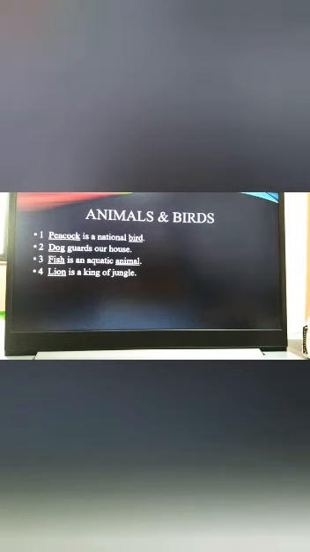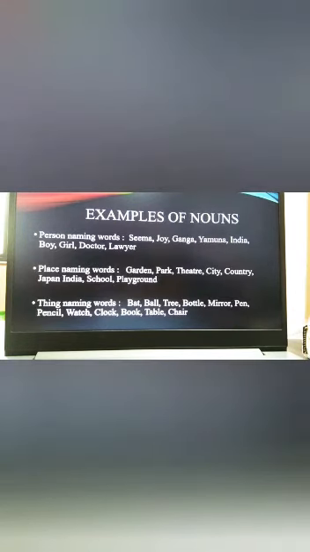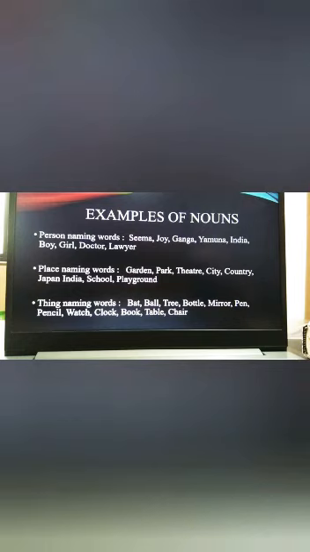Last example, lion is a king of jungle. So here lion is the name of an animal, and it is also categorized in the heading animals. So that is also noun. So here you have seen so many examples in different categories like person, place, thing, animals and birds. All these words are nouns. Now we'll see some words in all categories.